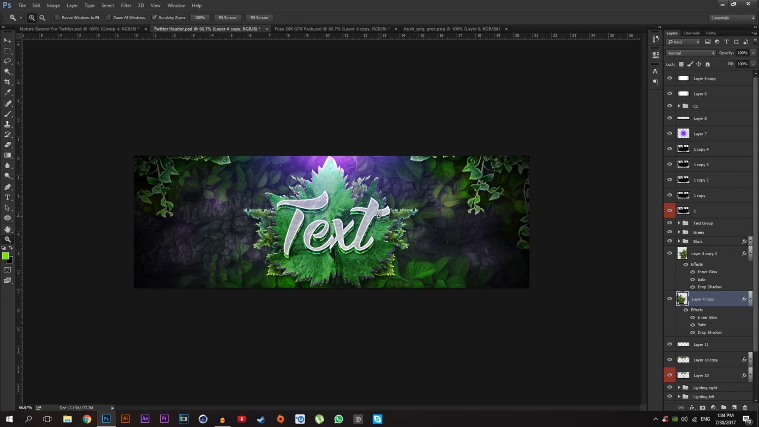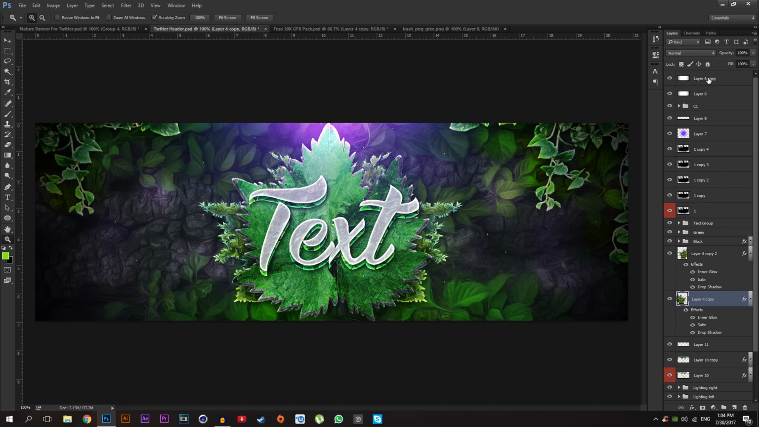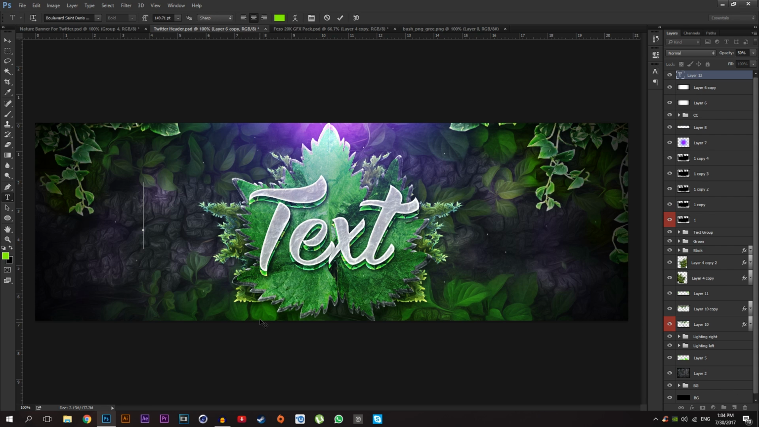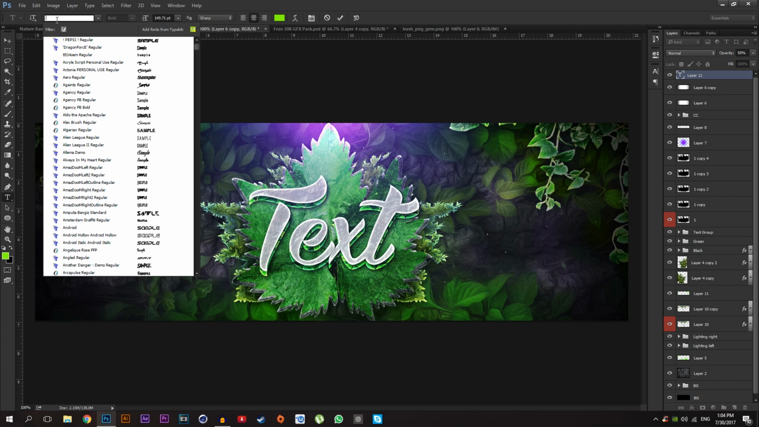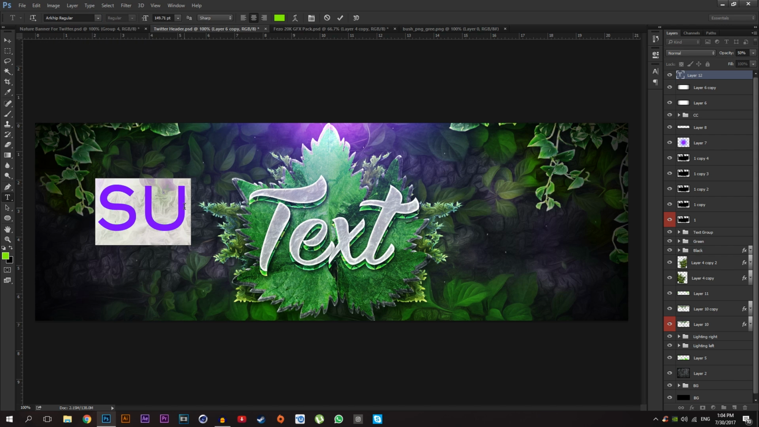So the last thing, we are going to add the text. Okay, we are done everything and we just need to add the text on it. Just select your text tool and make sure you select the text on top of these layers. Just select your text tool and write your text. Like I'm going to select this font, you can find in the template link.